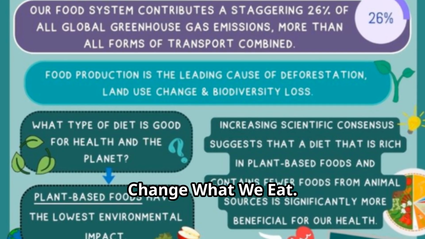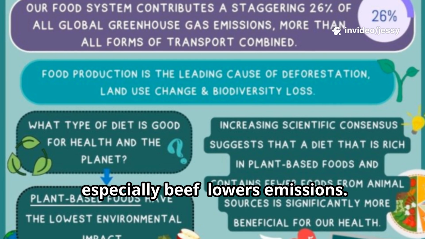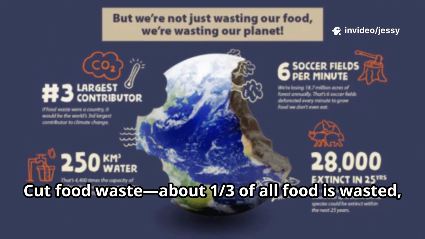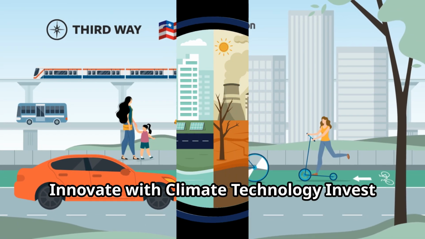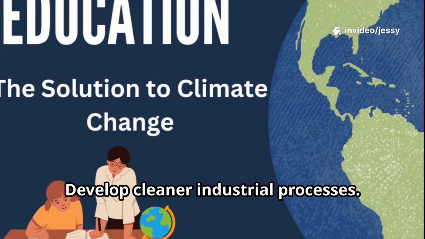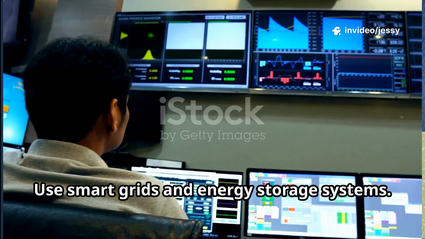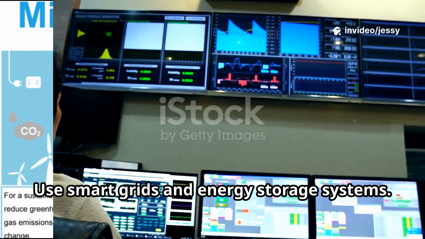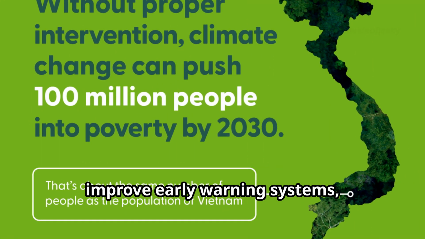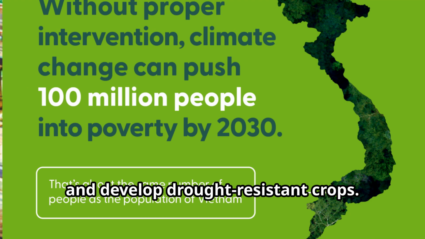Change what we eat. Reducing meat and dairy consumption, especially beef, lowers emissions. Cut food waste. About 1/3 of all food is wasted, and it produces methane when it rots. Innovate with climate technology. Invest in carbon capture, removing CO2 from the air. Develop cleaner industrial processes. Use smart grids and energy storage systems. Adapt to the effects, build flood barriers, improve early warning systems, and develop drought-resistant crops.